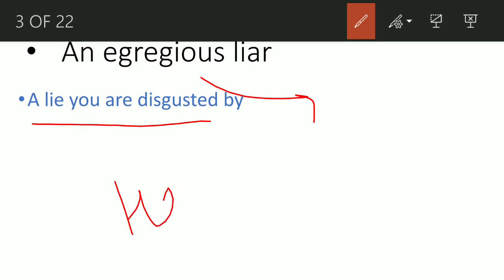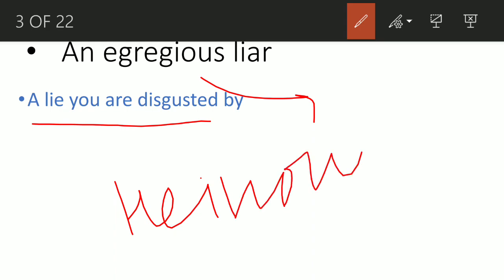Heinous. Another word, heinous. Heinous is also very bad, right? Crime. So like egregious. What is an egregious crime? Is stealing a crime? It's a crime, but it's not an egregious crime because it is not hurting people, right? But lying in front of so many people that provide you this service and then going back at it, it is an egregious lie because you're playing with the emotion.